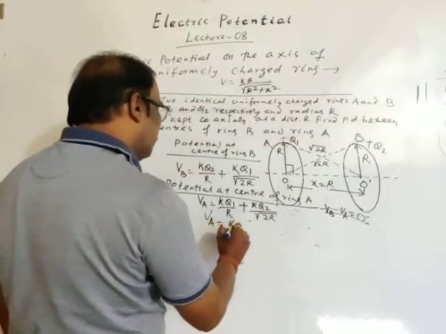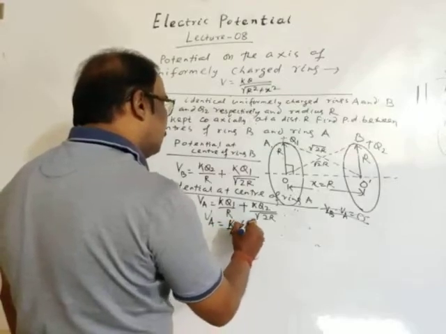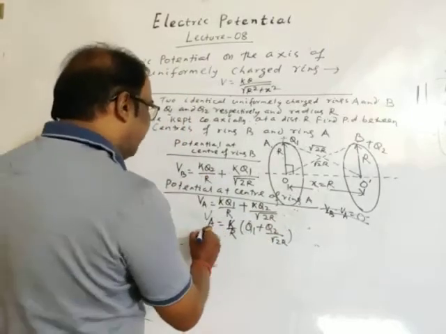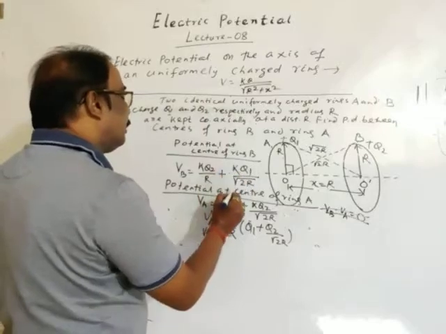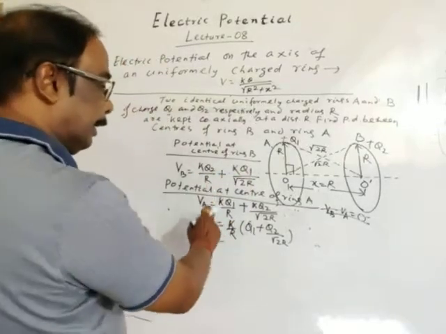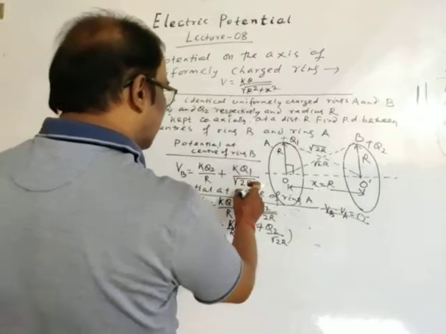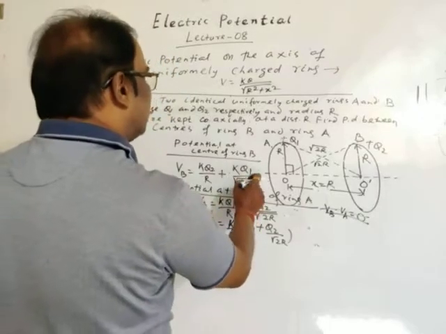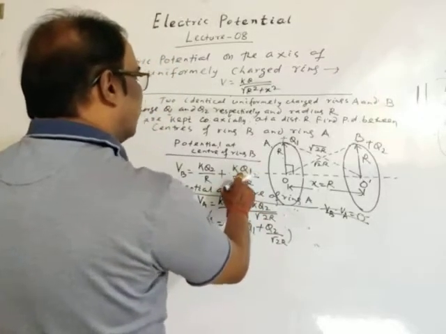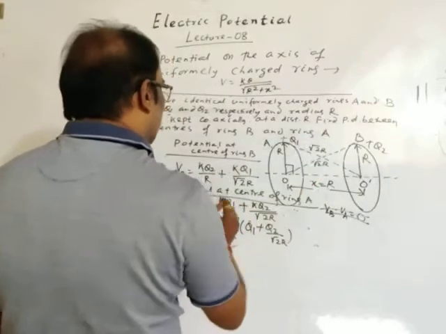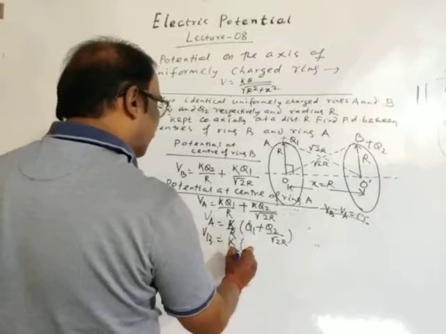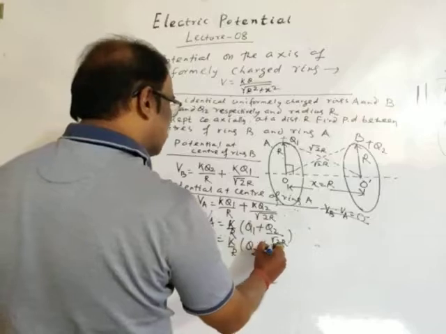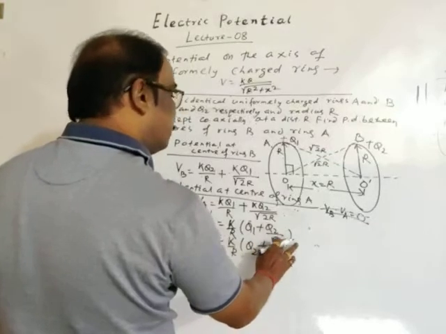Va is equal to K by R into Q1 plus Q2 by root 2. Similarly, Vb we may take K by R common, into Q2 plus Q1 by root 2.